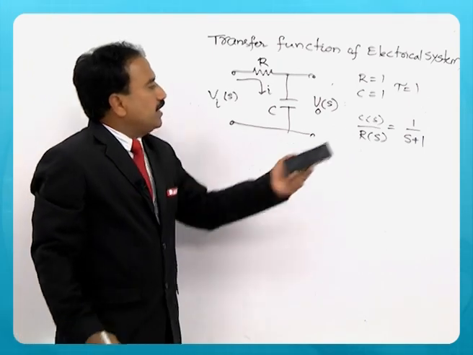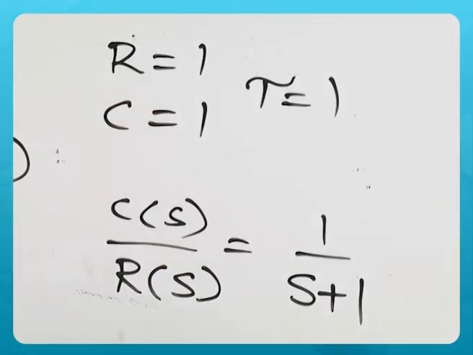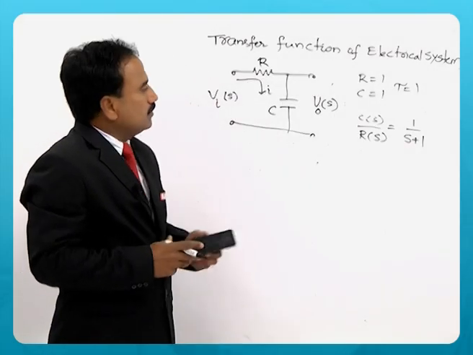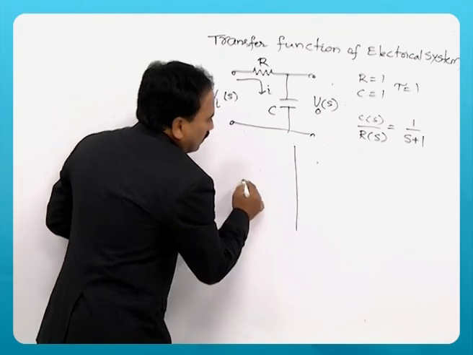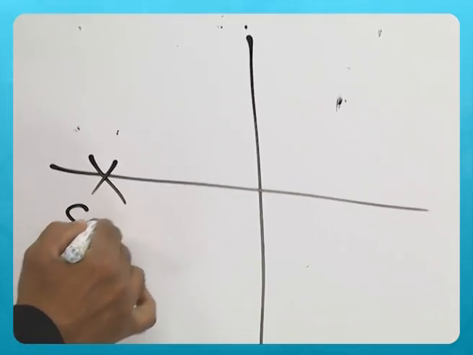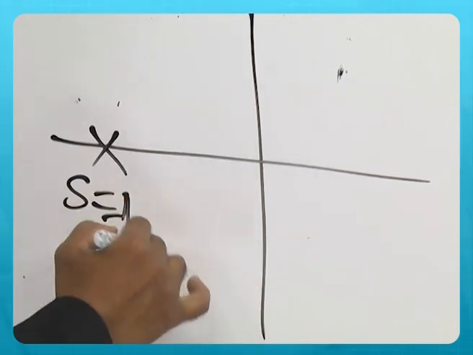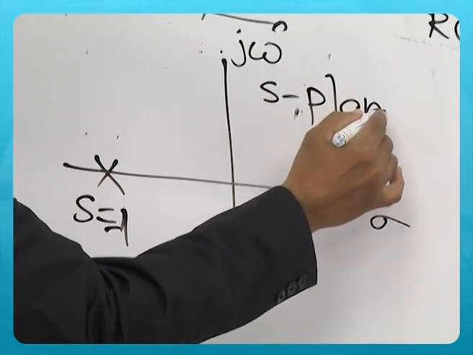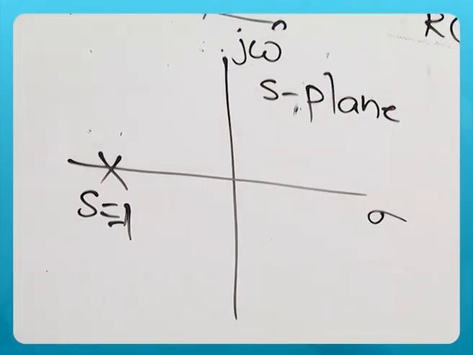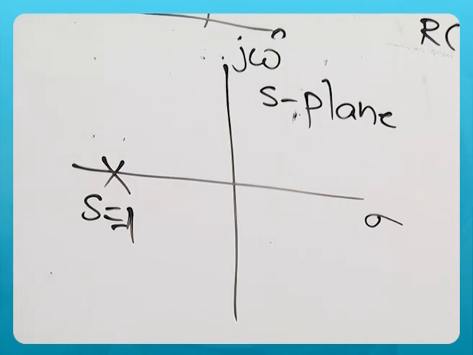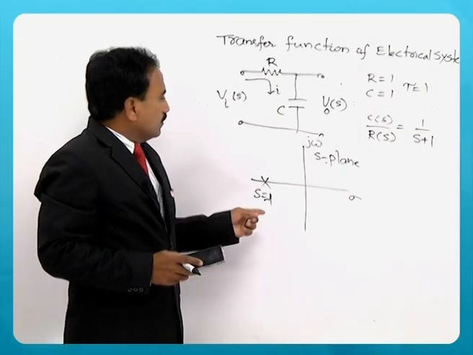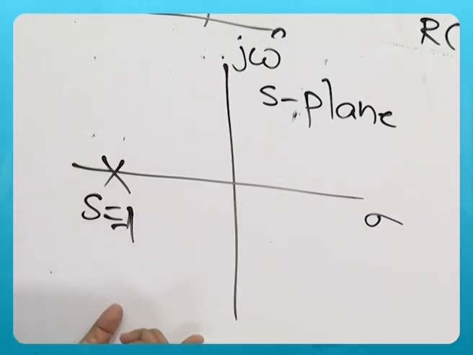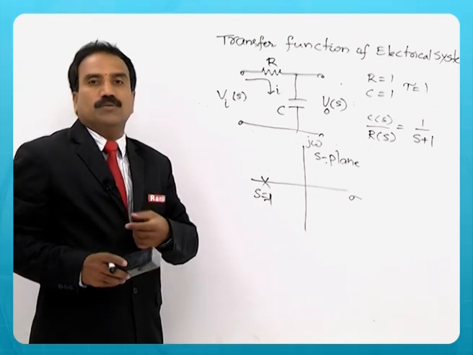So, 1 by s plus 1, the denominator, represents the pole, and in the S plane this pole can be located here at s is equal to minus 1. Sigma j omega is the S plane, a complex plane. This is the language of control systems in the form of poles and zeros.